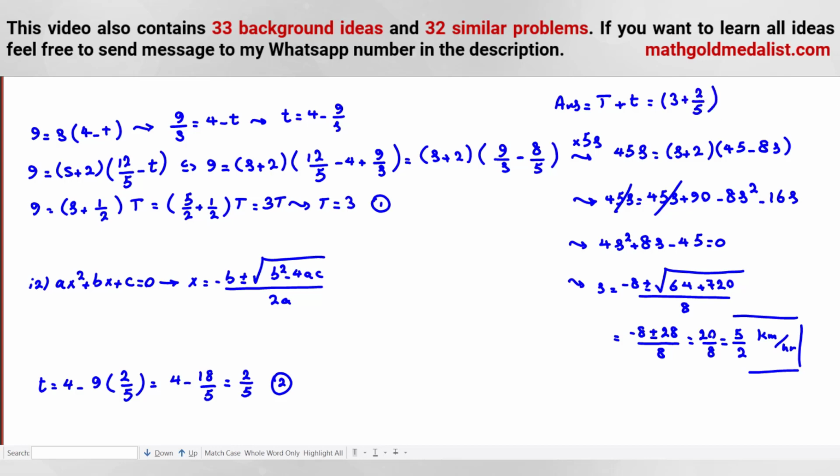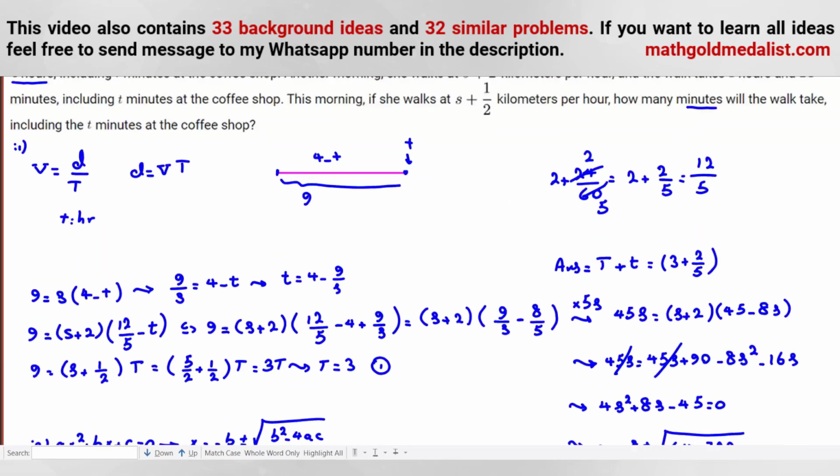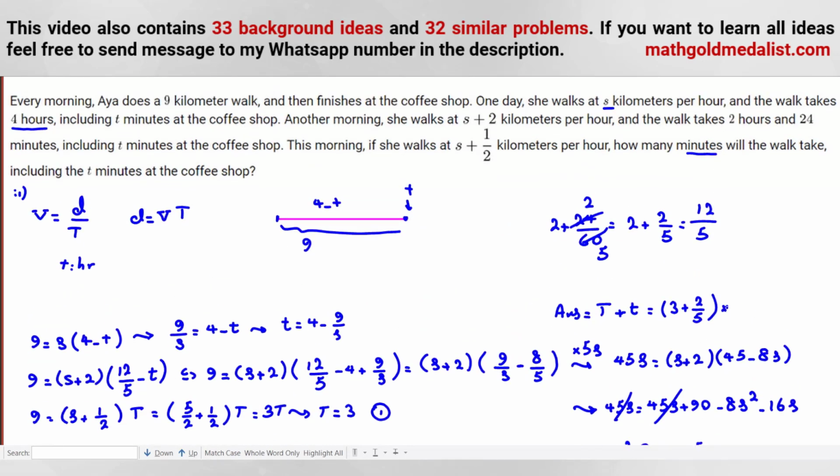And because we want to change it from hours to minutes, we should multiply it by 60. We can multiply 3 times 60, 180. 5 into 60 is 12. 2 times 12, 24. So the answer is 204. Okay. Our answer is this.